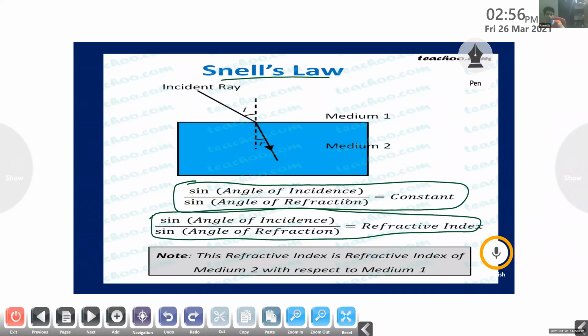Ma'am, do we write this down? No, you don't need to copy this down. We are not studying the refractive index now. In the next class only, we will study the refractive index. So you only need to copy down Snell's law.